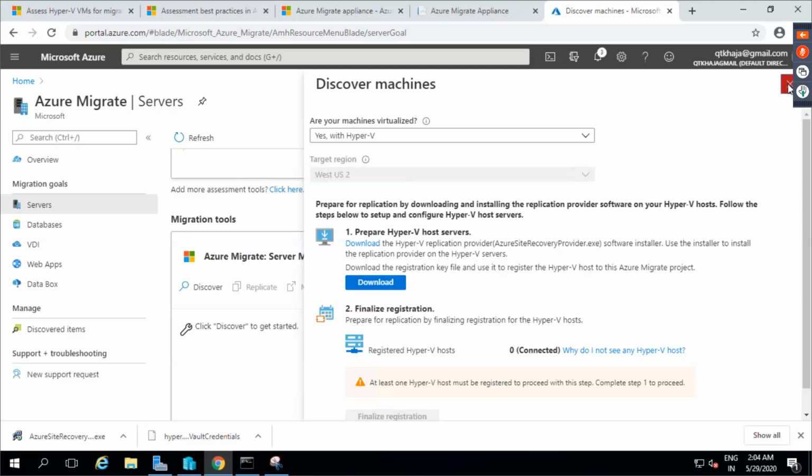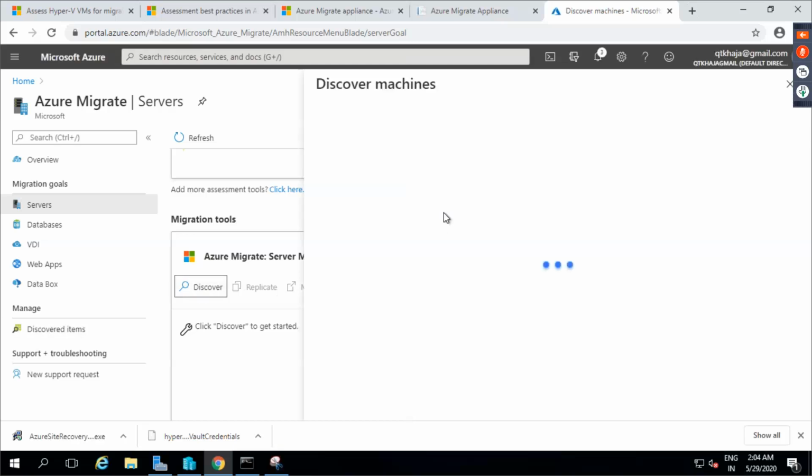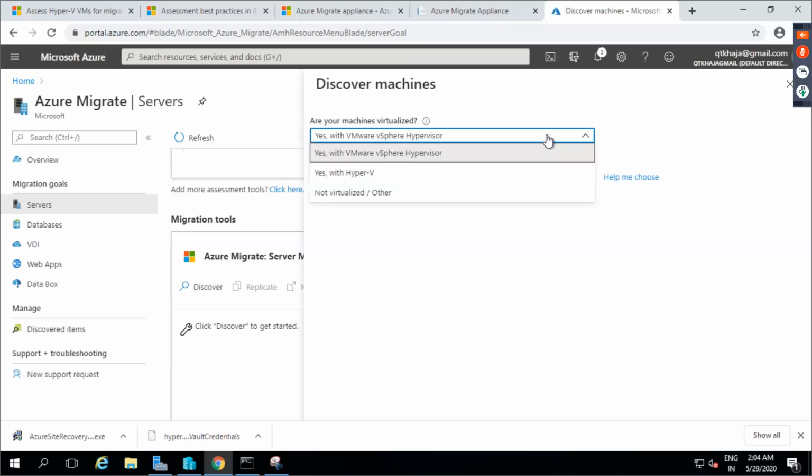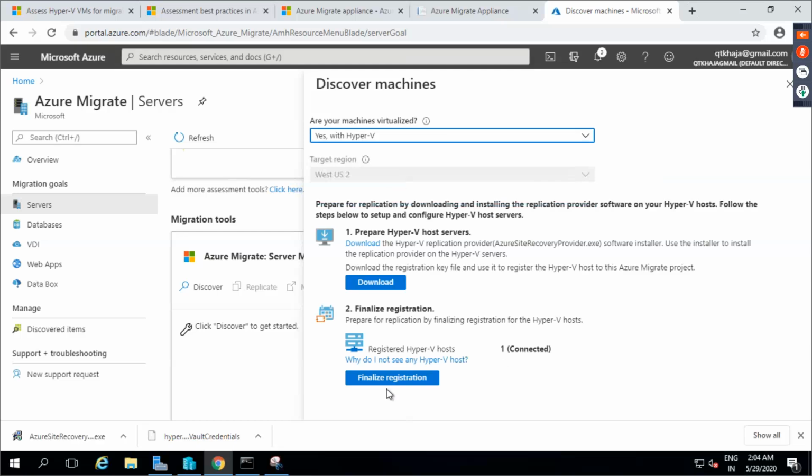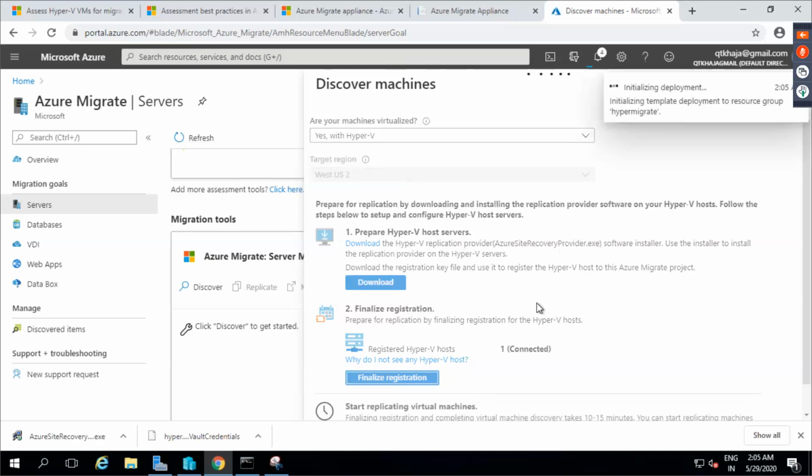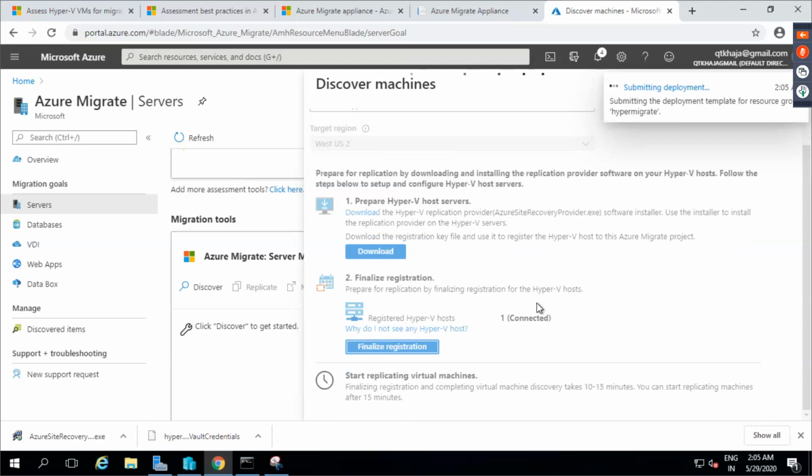Now let me try to close this and then click on discover. Okay, I'm going with Hyper-V. Are you seeing one connected? And then click on finalize registration. Okay, so are you seeing finalizing registration and completing the registration takes 10 to 15 minutes, and you can start replicating after 10 to 15 minutes. Okay, so this is something which you can basically try to do.